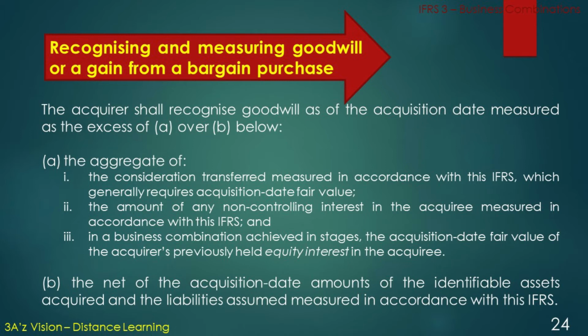Secondly, the amount of any non-controlling interest in the acquiree measured in accordance with this IFRS, and in a business combination achieved in stages, the acquisition date fair value of the acquirer's previously held equity interest in the acquiree. And B, the net of the acquisition date amounts of the identifiable assets acquired and the liabilities assumed measured in accordance with this IFRS.